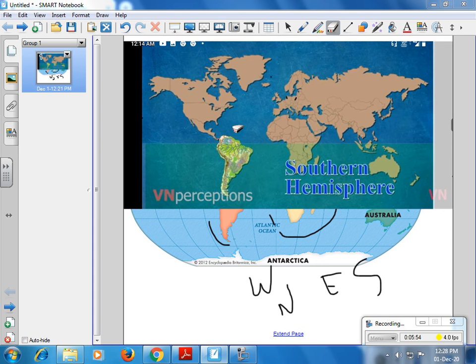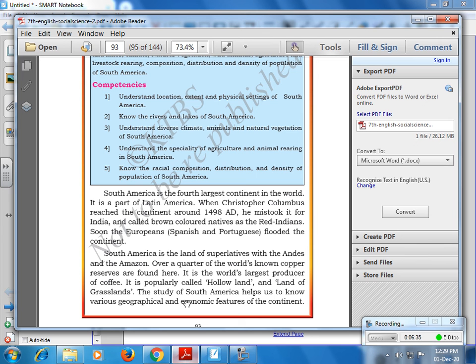In the same way, it also lies in the western hemisphere; if I draw a line in the center, this is the western hemisphere and this is the eastern hemisphere. Only a small portion of South America lies in the northern hemisphere, and the rest lies in the southern hemisphere. So this is the location of South America.